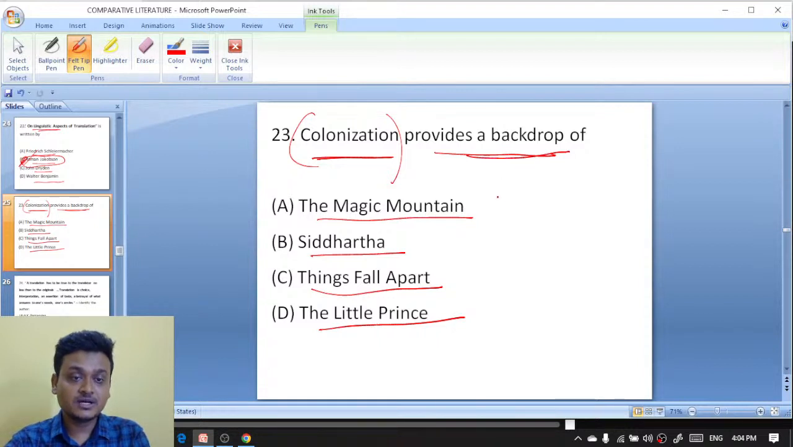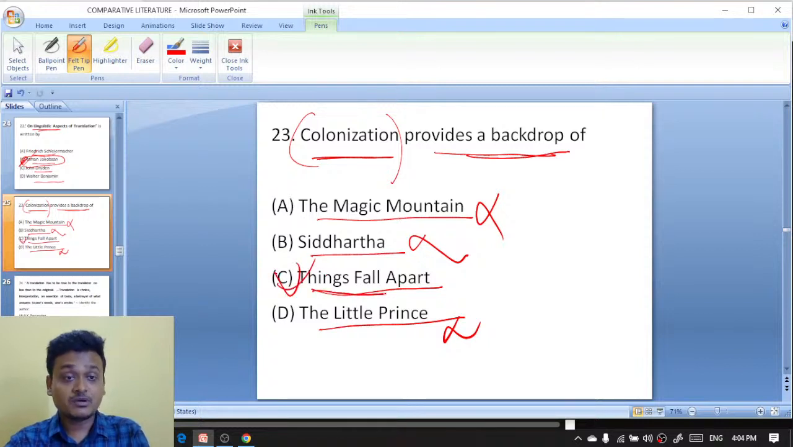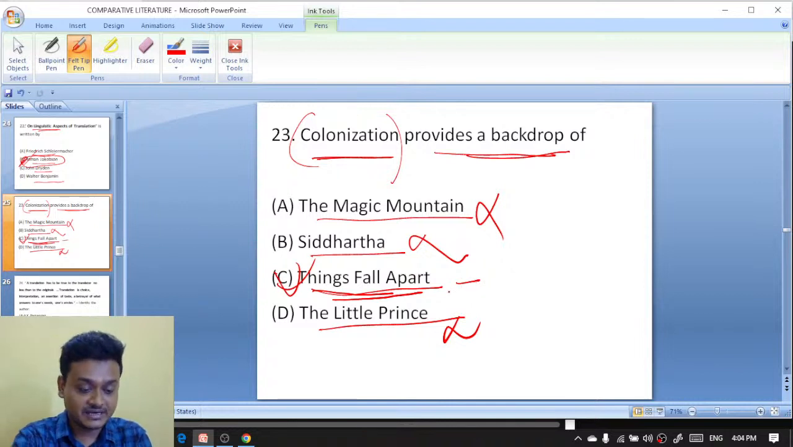It won't be The Magic Mountain, it won't be Siddhartha, and it won't be The Little Prince either. It is Things Fall Apart. In the novel Things Fall Apart, written by Chinua Achebe, we find the theme of colonization. So C is the right answer.